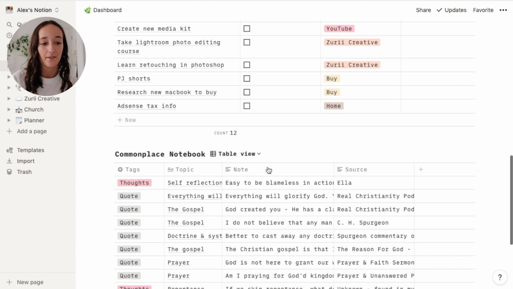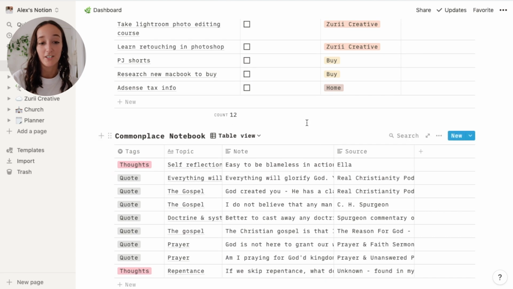And then scrolling down, I have this commonplace notebook. I got this idea from Michelle B. I actually have watched a few different YouTubers who have made Notion videos, and I've kind of taken some of their ideas and little templates from them.